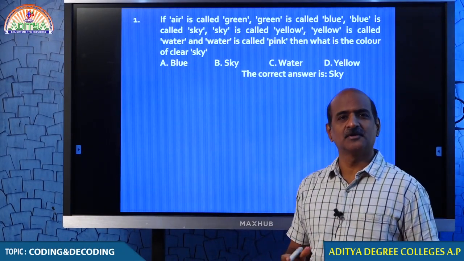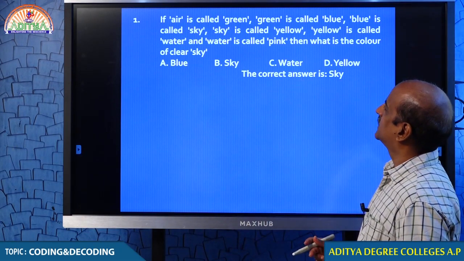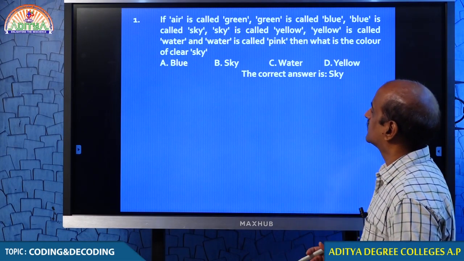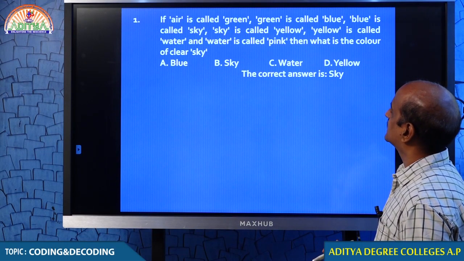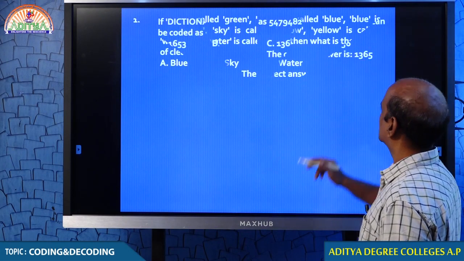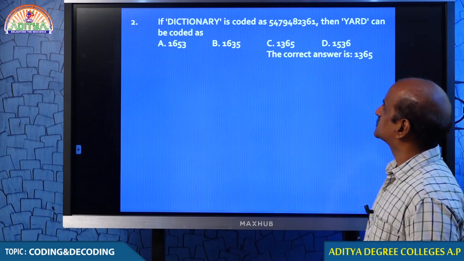Now by this time you might have got some idea about coding, decoding, and I believe I need not explain all the questions, because many of the questions you might have done comfortably. Air is called green, green is called blue, everything. What is the color of the sky? Sky is actually blue, but blue is called sky, therefore your answer is sky. So that is clear. So you are comfortable in that.